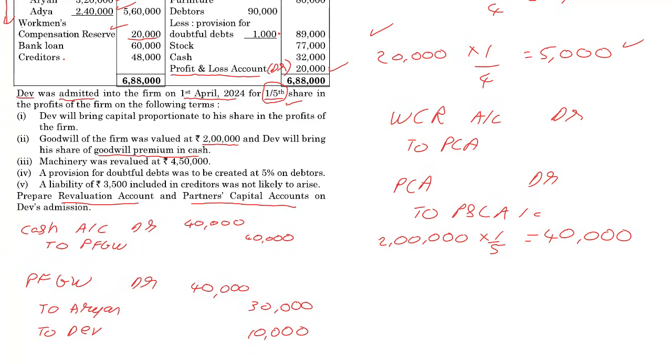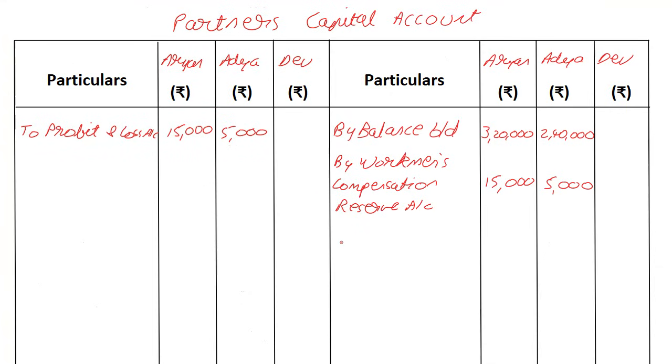So these are the journal entries, and it's on the basis of that we are actually doing a ledger entry by premium for goodwill. And notice how I'm writing full forms over here. For your understanding in the rough work, I might use short forms, but inside the ledger, we should use full forms. And we have 30,000 and 10,000.